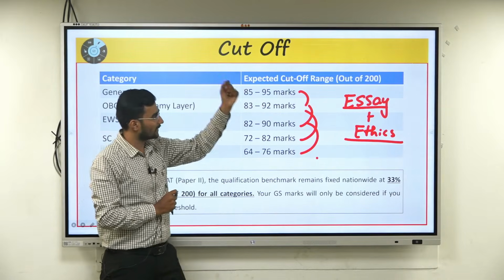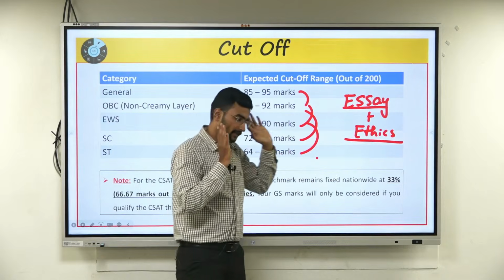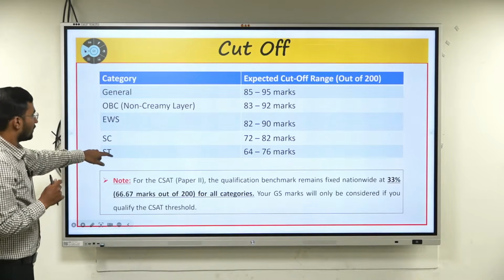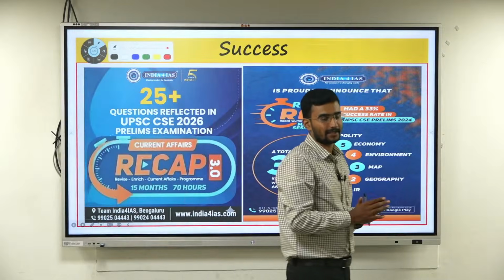That is why I would say at least start with essay as well as ethics for your preparation. Done. This is with respect to the paper which was conducted yesterday, our UPSC CSE Prelims.